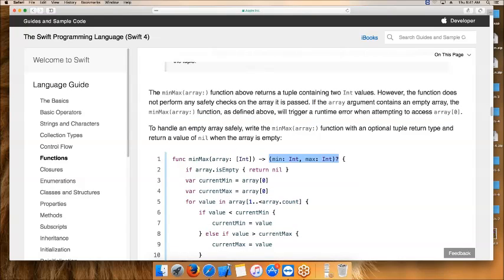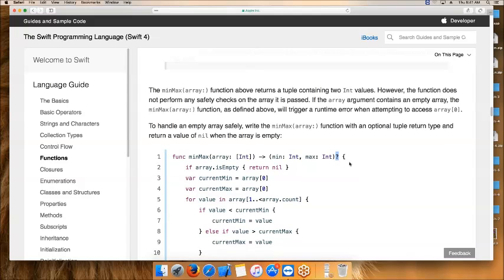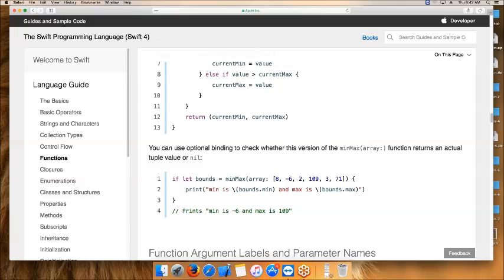Now they're saying return nil if the array is empty; we are passing a nil value. If it's not optional, then the value can't be nil, and nil is never accepted. We'll come back to this again whenever we discuss applications. We will work on this one.